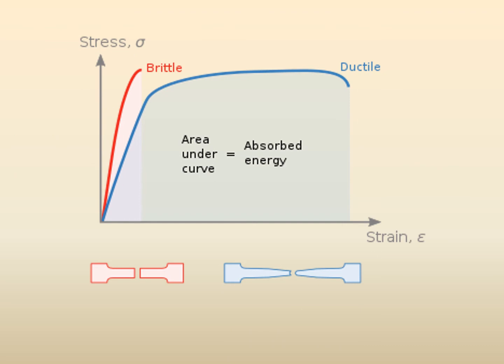Now this is a typical stress strain graph of a brittle material and a ductile material. You understand that for the brittle material, you keep on applying load, and its straight line region ends somewhere here. Its plastic deformation is very little, and then here it suddenly breaks. So the total strain is very small.